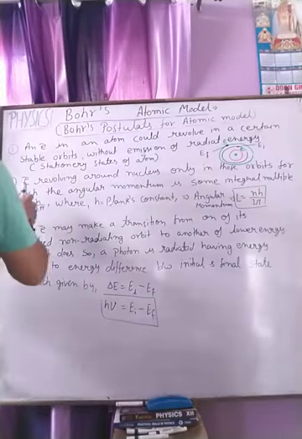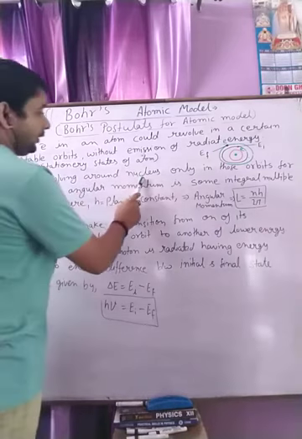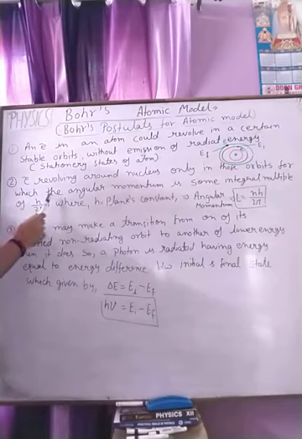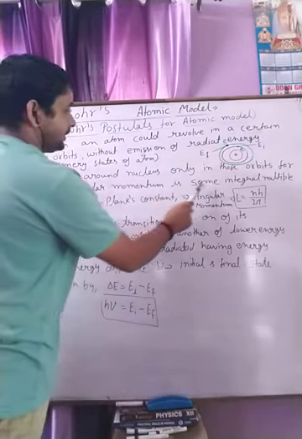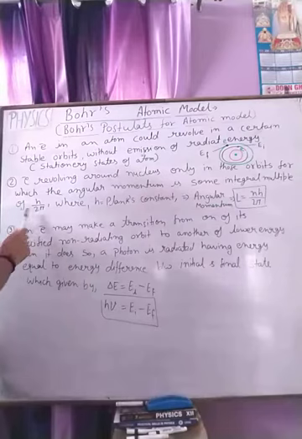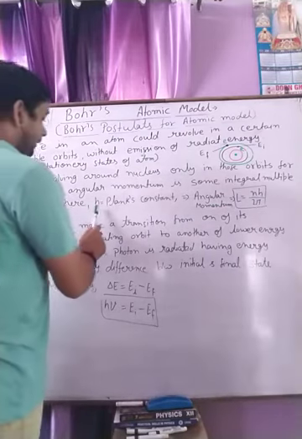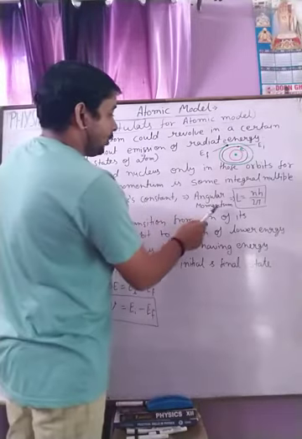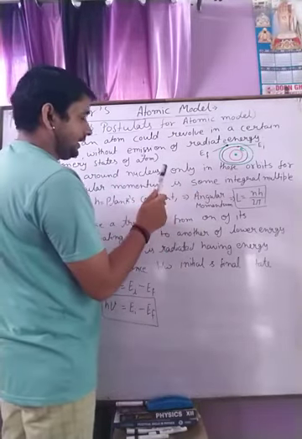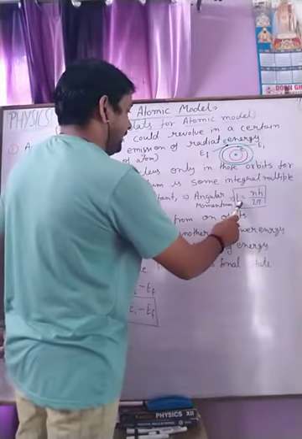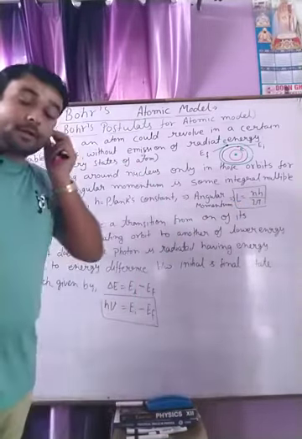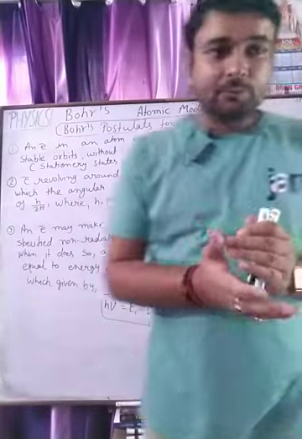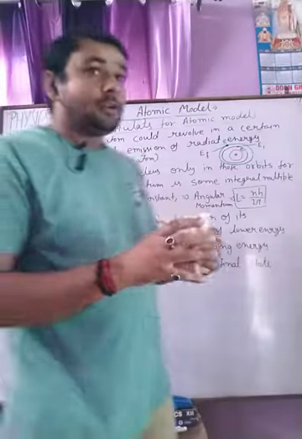Second, the electron revolves around the nucleus only in those orbits for which the angular momentum is some integral multiple of h upon 2 pi, where h is Planck's constant. The angular momentum of an electron revolving around the nucleus is given by L is equal to nh upon 2 pi. Initially, this is taken from the alpha particle experiment and de Broglie theory.